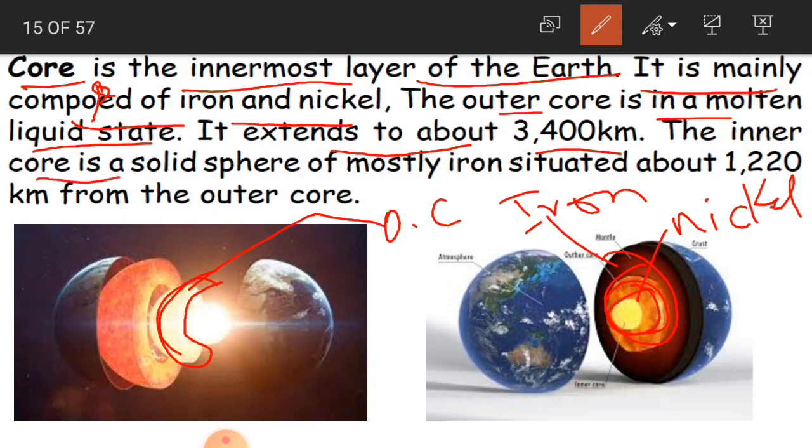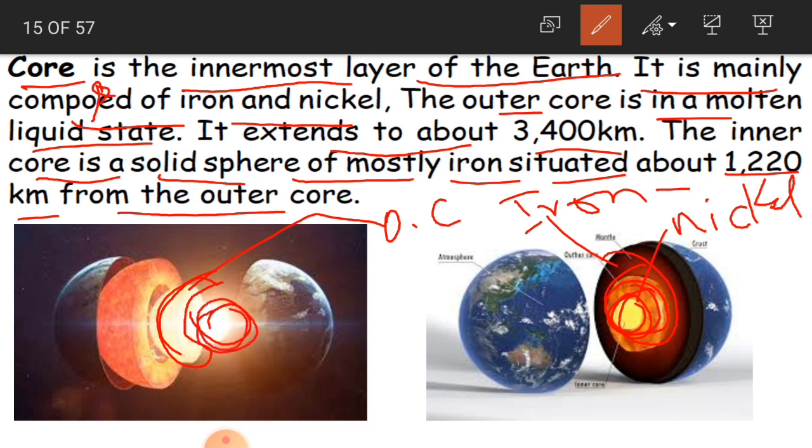And the inner core is a solid sphere of mostly iron, situated about 1,220 kilometers from the outer core. The inner core, are you able to see here, children? This yellow colored sphere, it is ball shaped. So it is a solid sphere. Are you able to see how light it is?